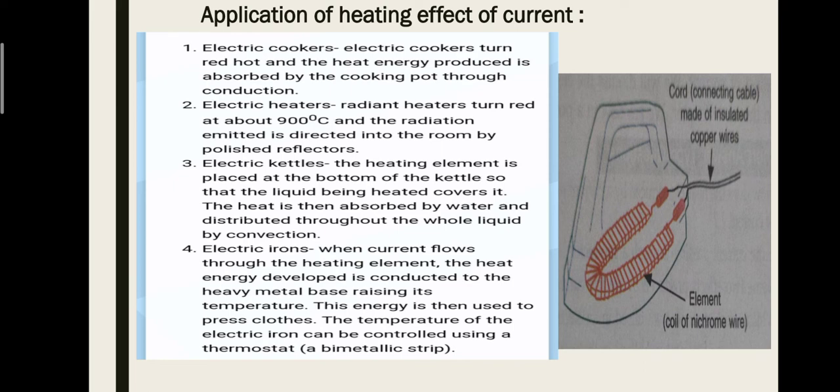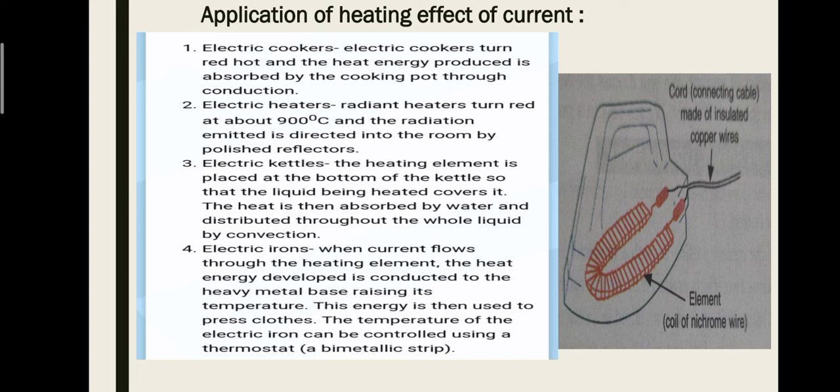Conduction is possible in solids, whereas convection is in both liquids and gases. Fourth one, electric iron. When current flows through the heating element, the heat energy developed is conducted to the heavy metal base, raising its temperature. This energy is then used to press clothes.